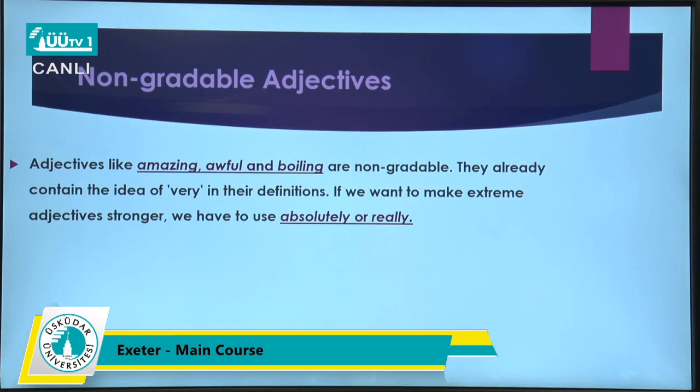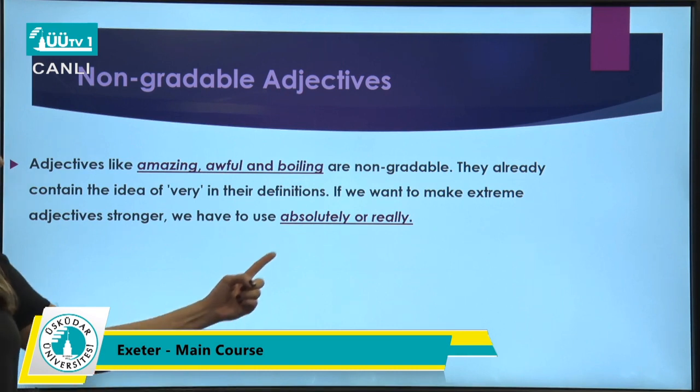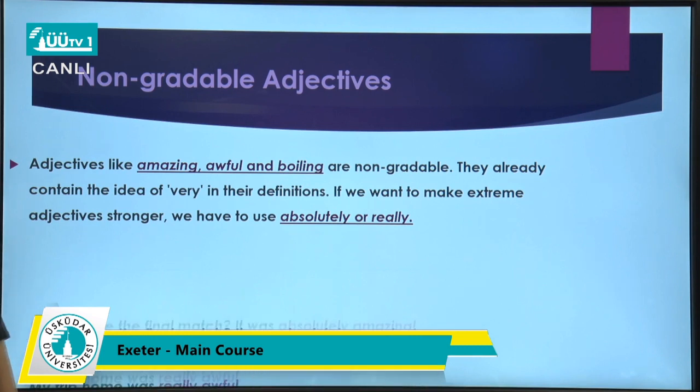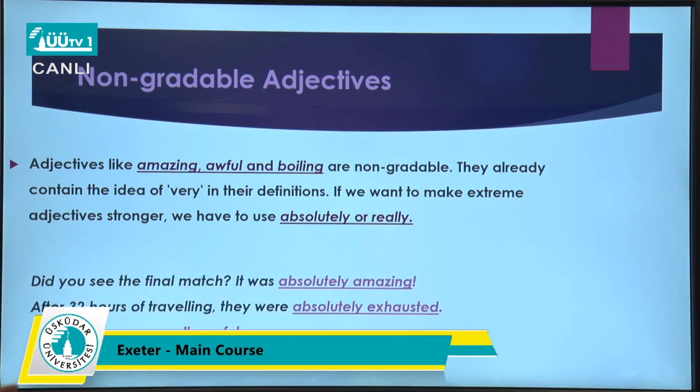If we want to make extreme adjectives stronger, the only modifiers that we can use are absolutely or really. Look at these examples. Did you see the final match? It was absolutely amazing.